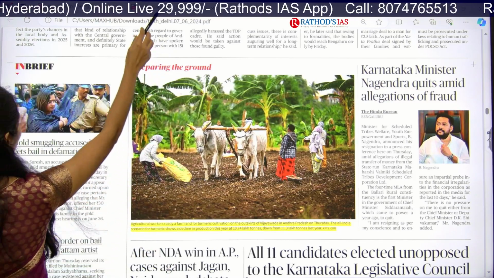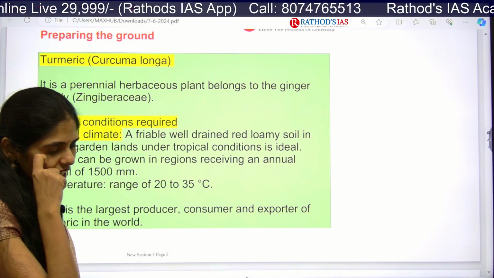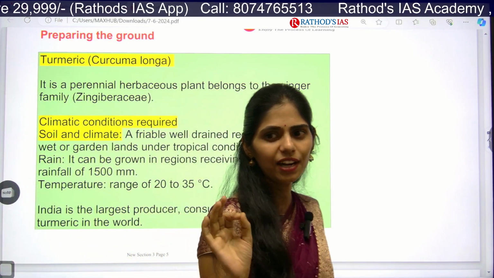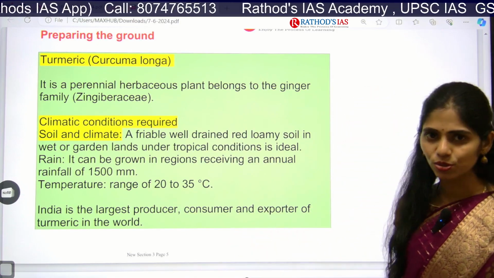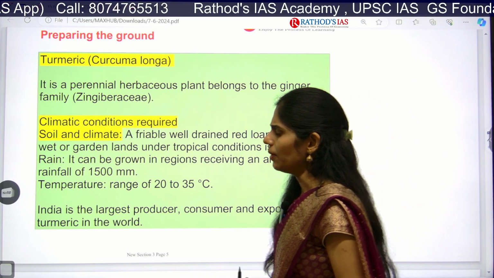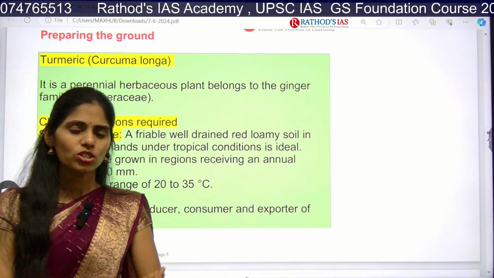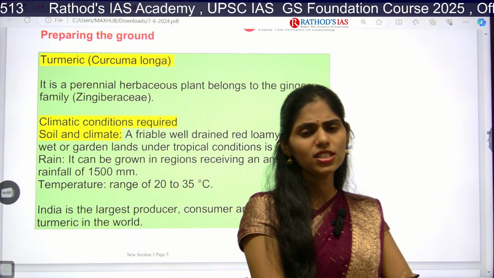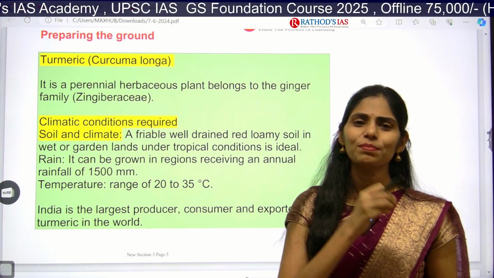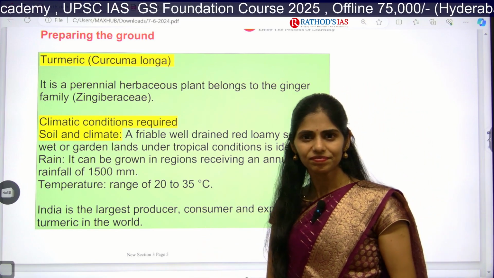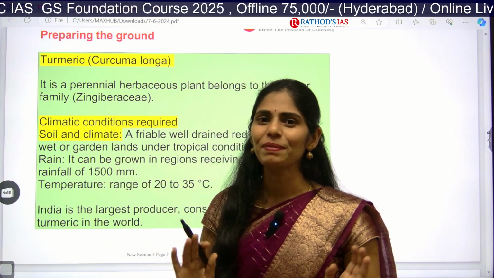Here this article is talking about turmeric cultivation. So, turmeric, what is this? In every home, without this turmeric, we can't prepare anything, right? Turmeric is nothing but the yellow color powder that you will be using. Actually this turmeric was in the news also, around 6 to 8 months back. Some other country, like I think USA, applied for a patent on this turmeric, because they said that turmeric had some properties which have healing and anti-inflammatory properties. So, that thing we identified and we want a patent for that.